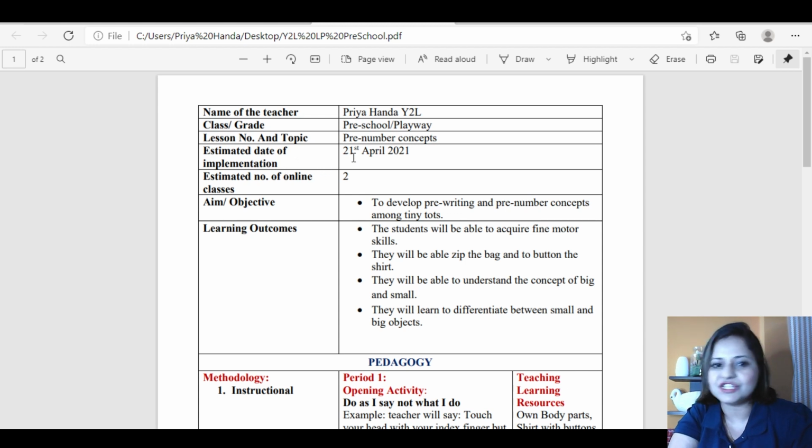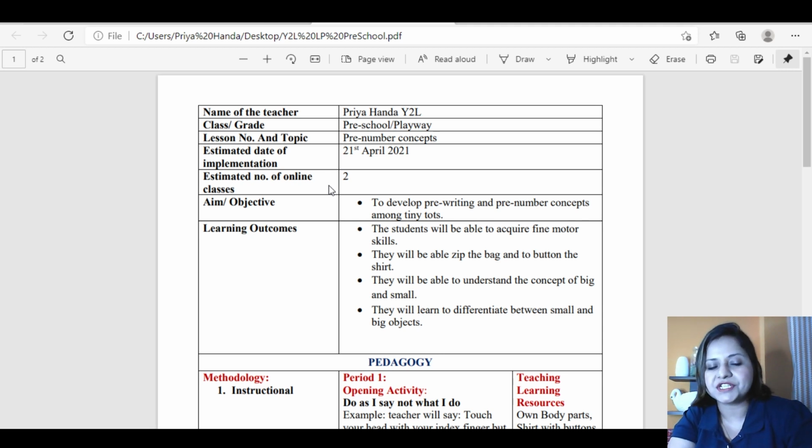Estimated date of implementation, I have put 21st April. Estimated number of online classes, I have just taken 2 classes. It's a sample. So just to make you aware how you can use it. Though you can use this plan, this is a full-fledged plan as it is also. I'll be posting its link also in the description box.